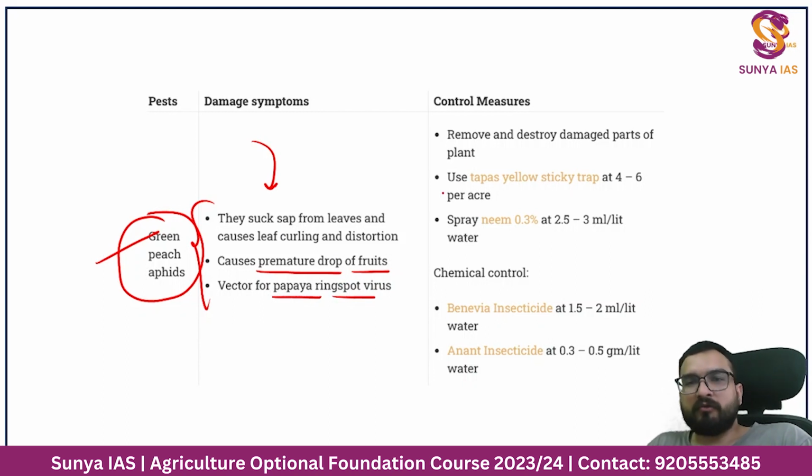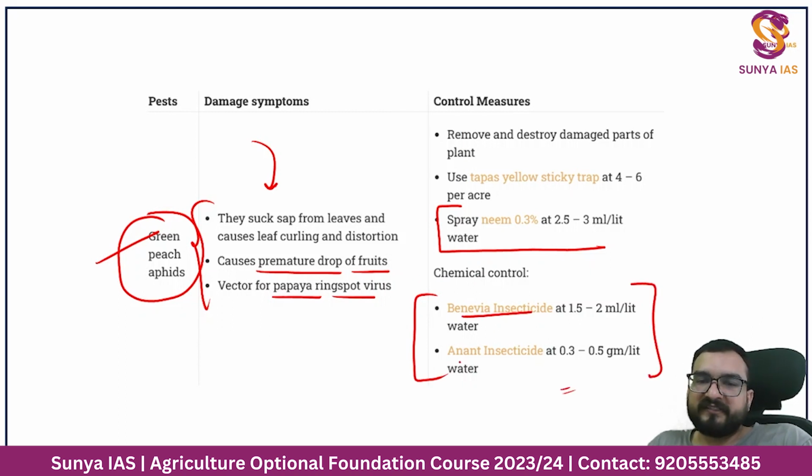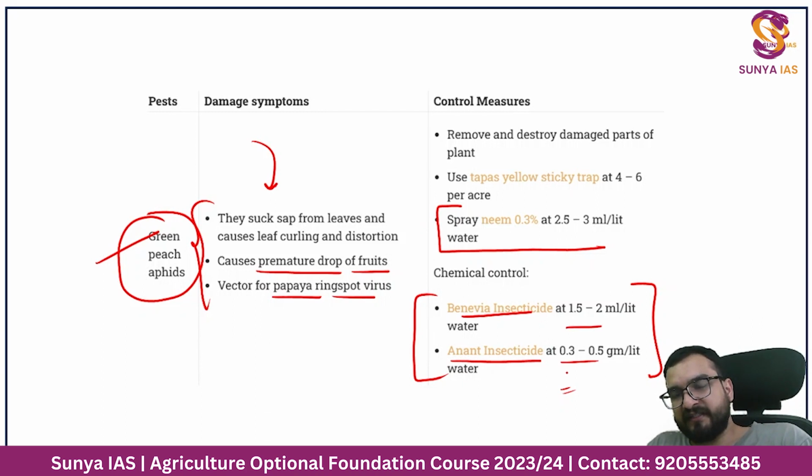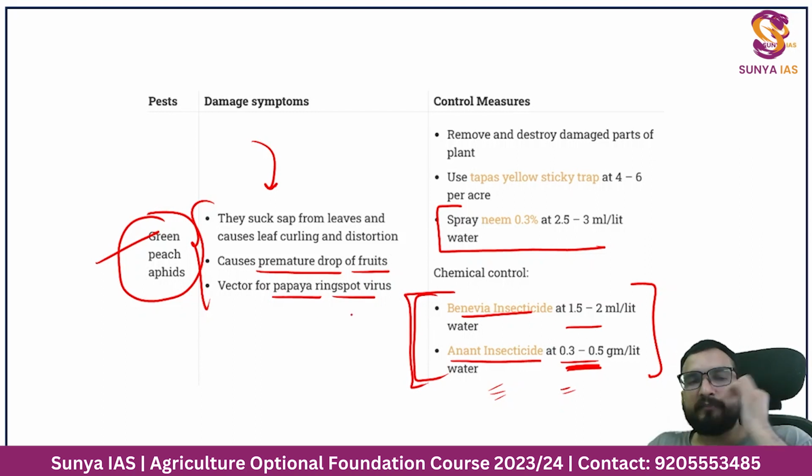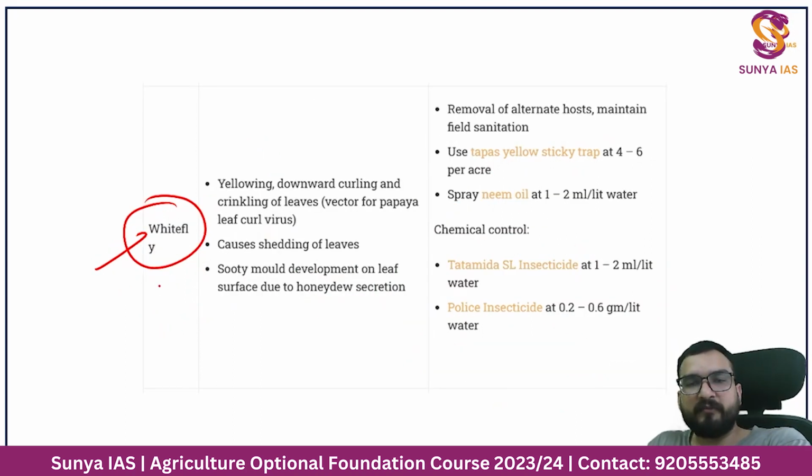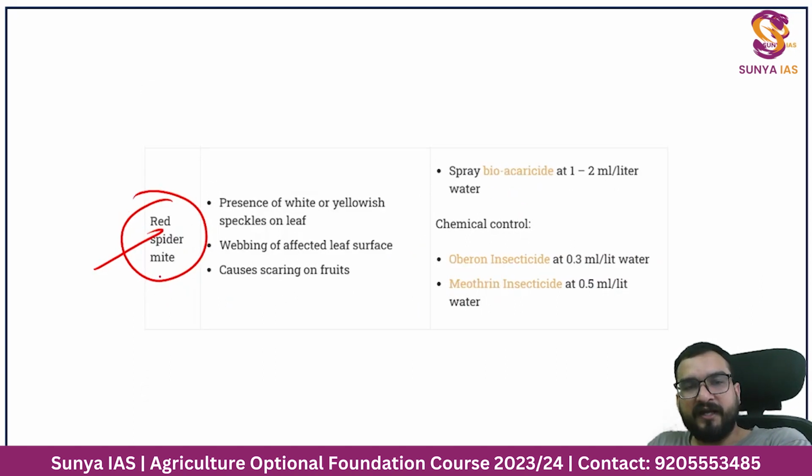Also, how you can control it. Right? This thing you should know, guys. Chemical control, at least 2 chemical controls are written. You should know Panivia insecticide and the next insecticide, that you utilize, and then it will be good. At least this should be known to you. Alright, for green peach aphids, you remember whitefly, and red spider mite.